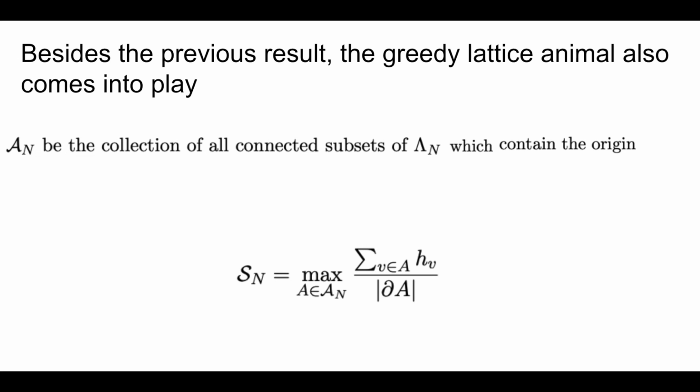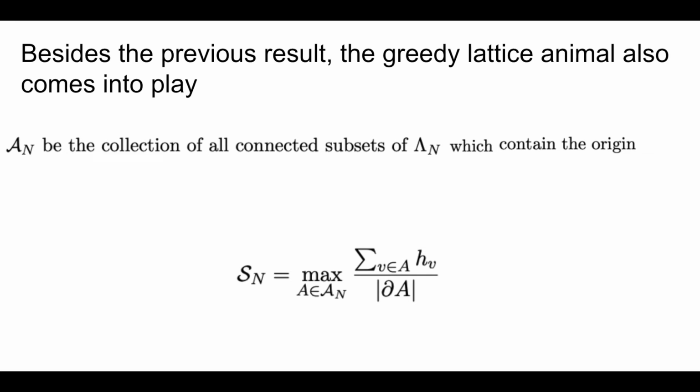But besides the previous result, the greedy lattice animal also comes into play. This is a quantity that was introduced in 2014 by Talagrand, and he made use of it in an inequality that I'll demonstrate in the following slide. He defines it as the following ratio S of n. First of all, we take the maximum over some script A of n term, where A of n is defined to be the collection of all connected subsets of lambda of n that contain the origin.